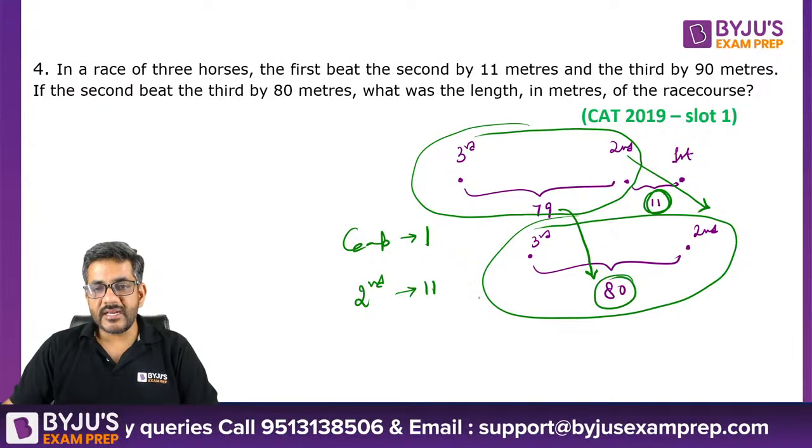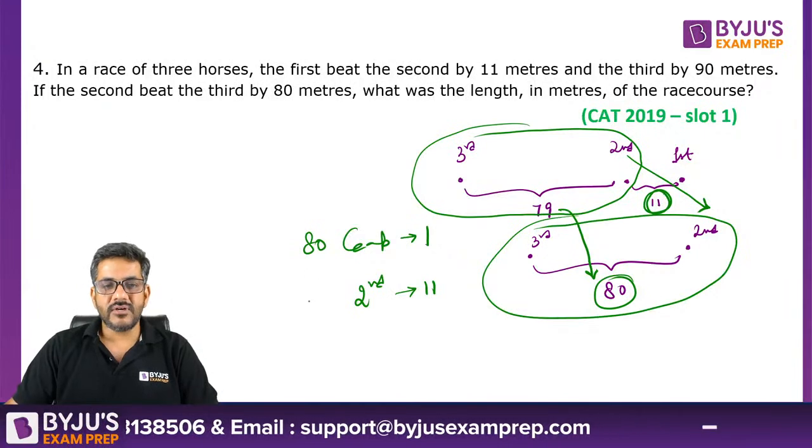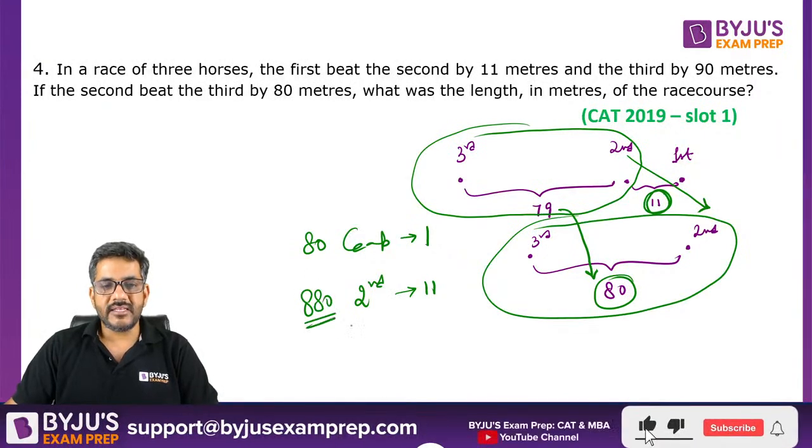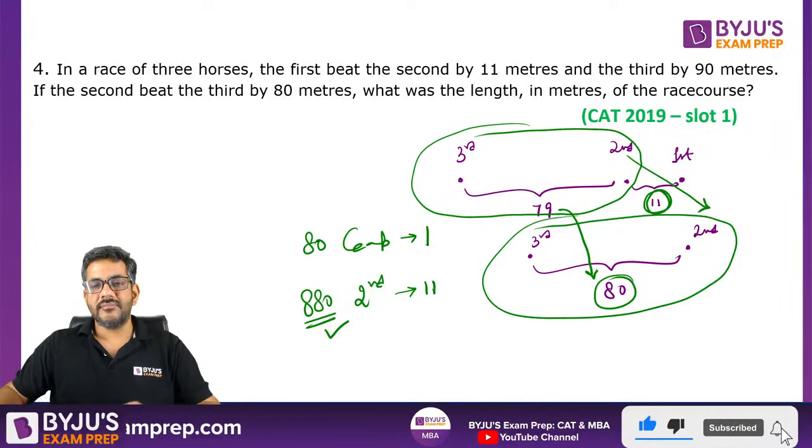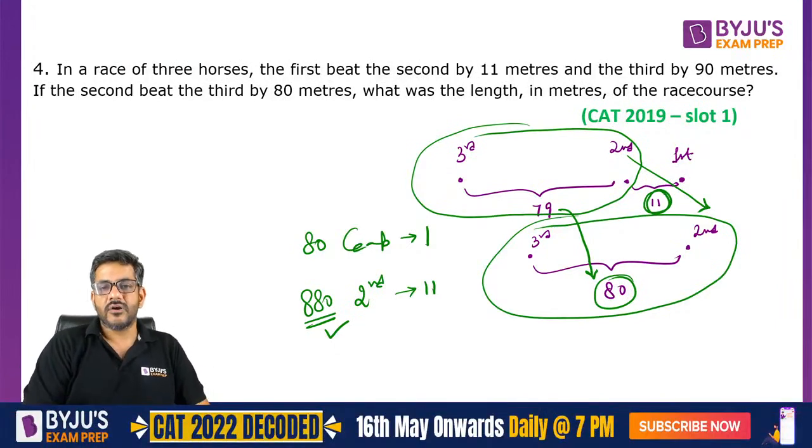So to create a gap of overall 80, how much would he have to run? 11 into 80, that is 880. So yes, Vicky is correct. 880 meters is the correct answer. Even Razib got it correct. 880.